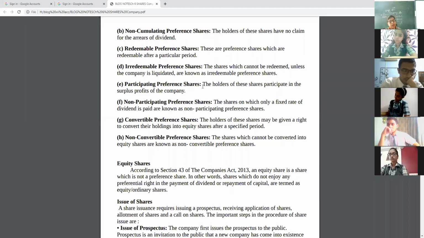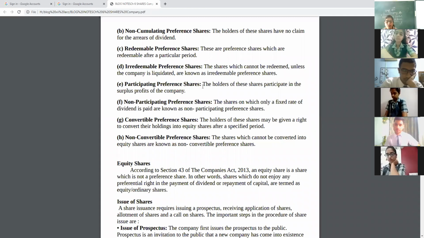But if the company has extra profits, they will give them an extra surplus share or participation in the surplus. That's why it is known as participation. Don't confuse it with participating in meetings. No, even preference shareholders don't have the right to attend the meetings of the company. It is participating in surplus profits.